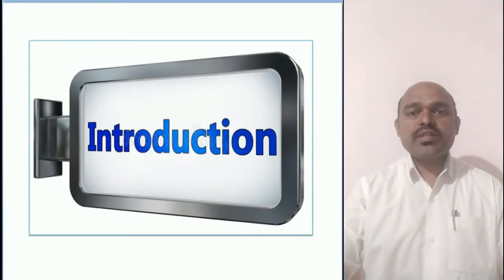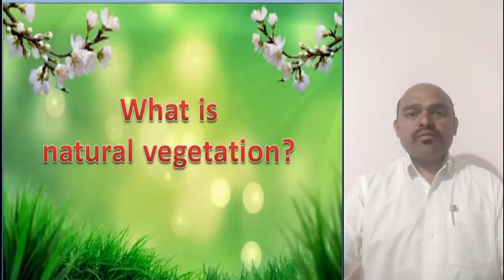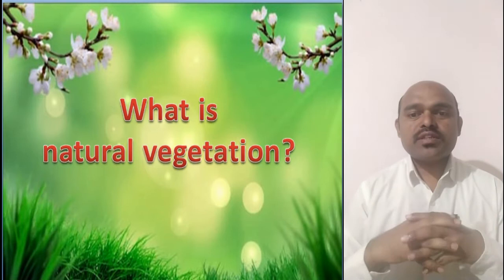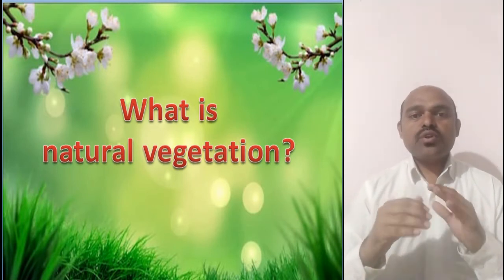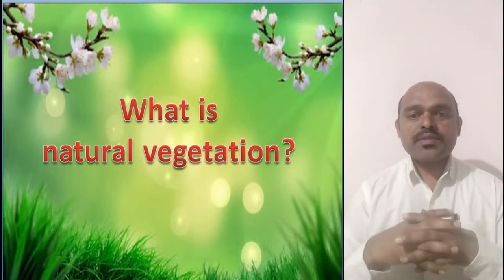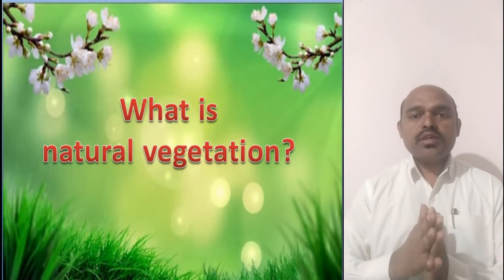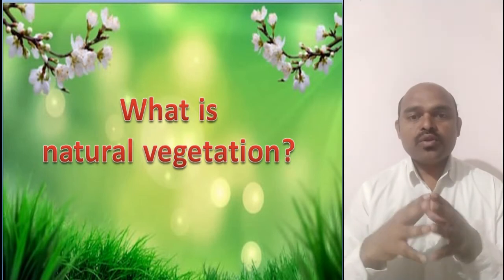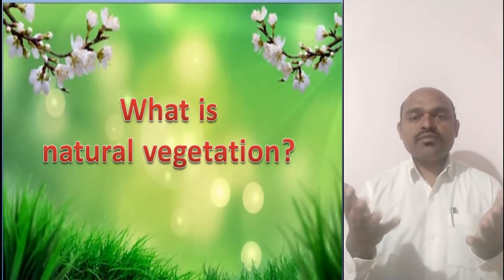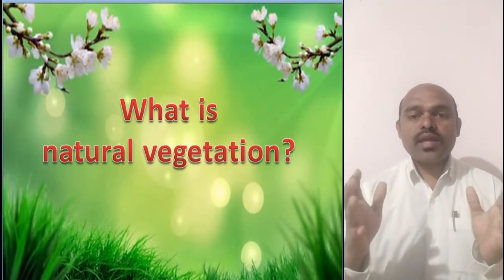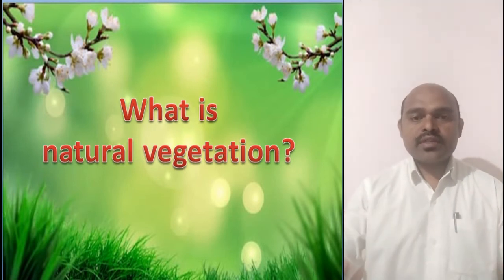So let's have the introduction to what we are going to discuss in this lesson. What is natural vegetation? Natural vegetation refers to the natural community of plants that remains undisturbed by human activities. That is called natural vegetation. The natural vegetation which we find is totally undisturbed by human activities, and that is what it is called natural vegetation.